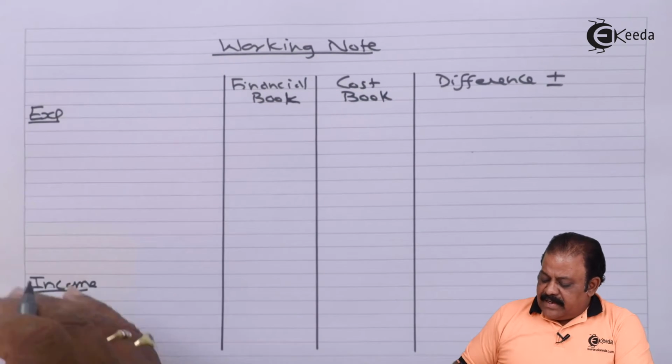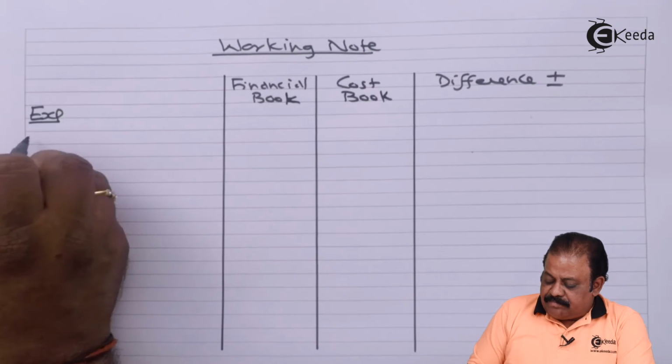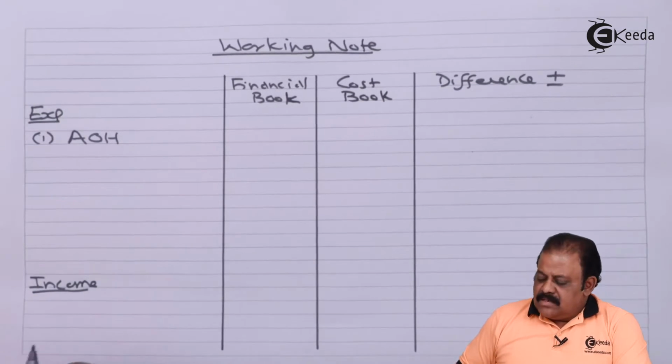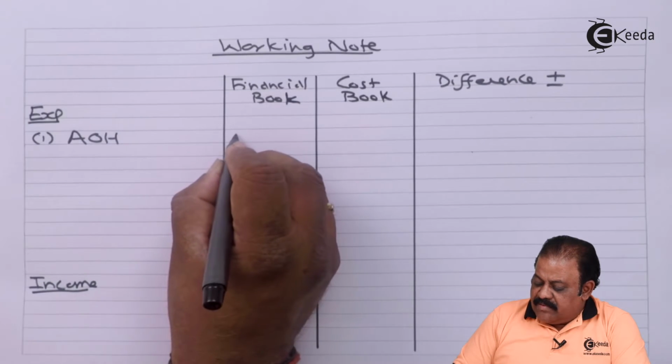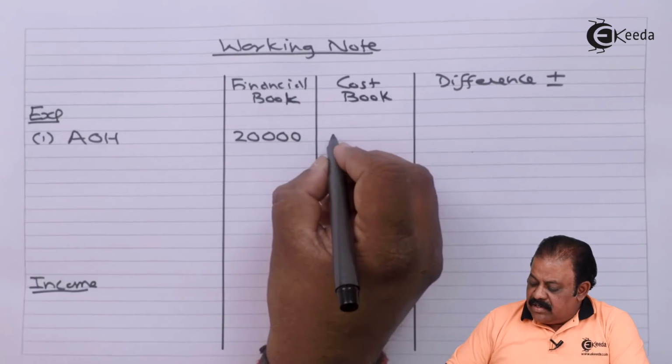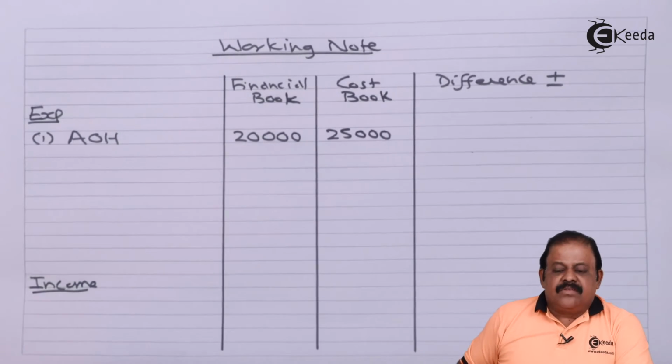Now, various items of incomes and expenses, let us consider. Administration overheads. Say for example, in financial book it is given 20,000. In cost book it is given 25,000.